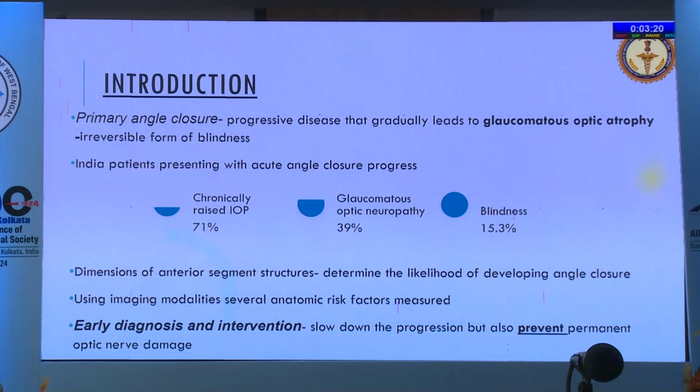The dimensions of the anterior segment structures determine the likelihood of development of angle closure, and using non-invasive imaging modalities, we can assess those parameters. Early diagnosis and intervention can not only slow down the progress, but also prevent permanent optic nerve damage.